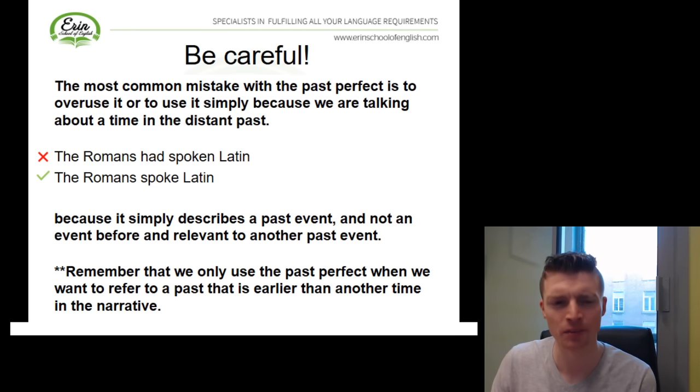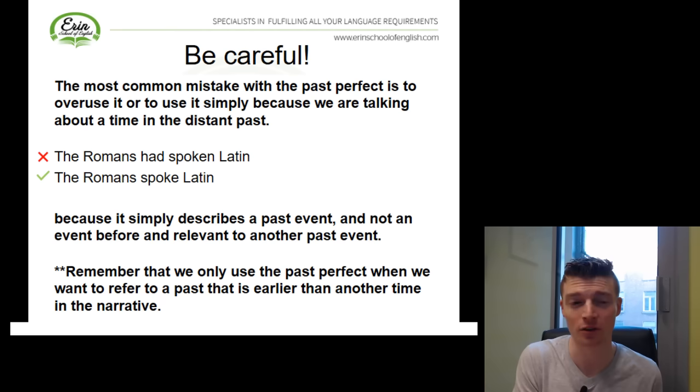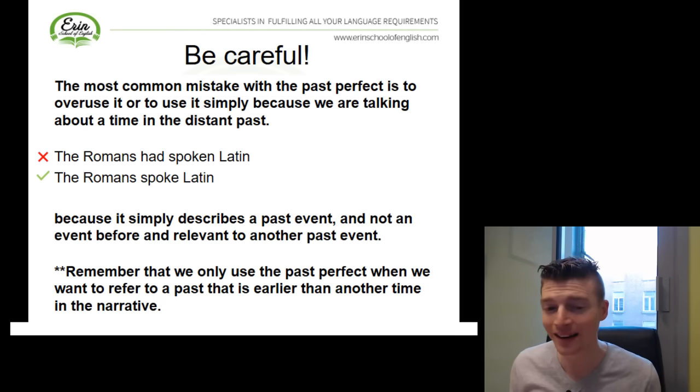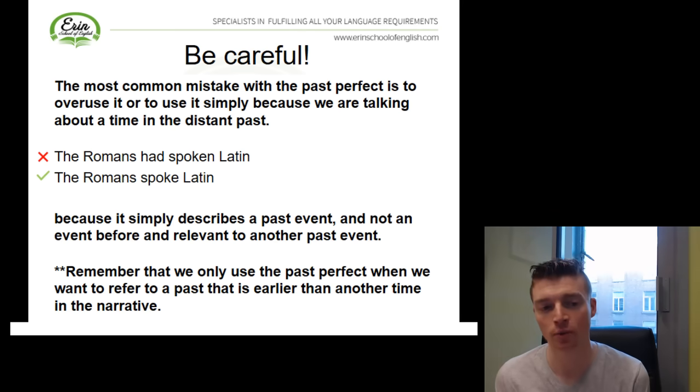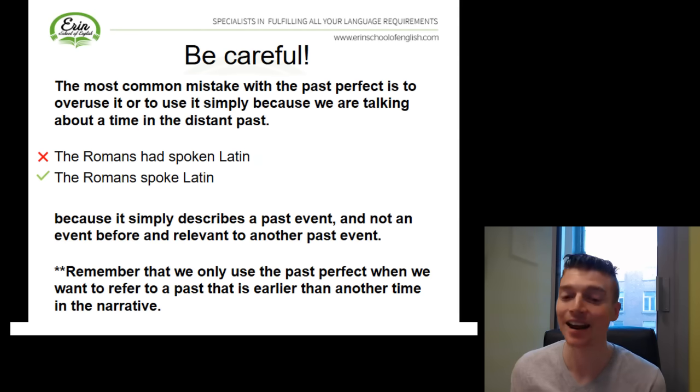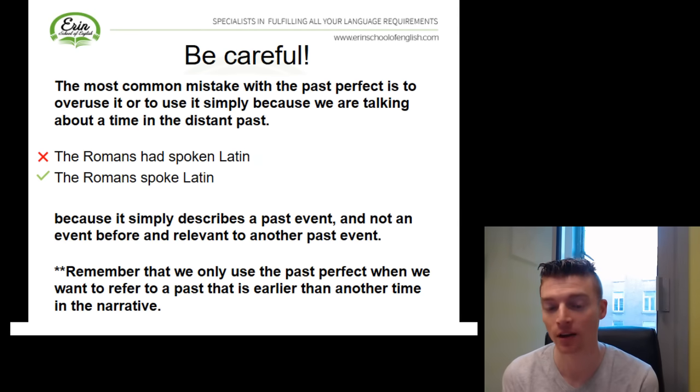The Romans had spoken Latin. Now this is incorrect. We should just use the past simple here. The Romans spoke Latin. And the reason is because we're just describing a past event. We're not describing something that happened before another action in the past. It's not relevant to any other past event. So remember, we only use the past perfect when we want to refer to a past that is earlier than another time in the narrative, in the story.